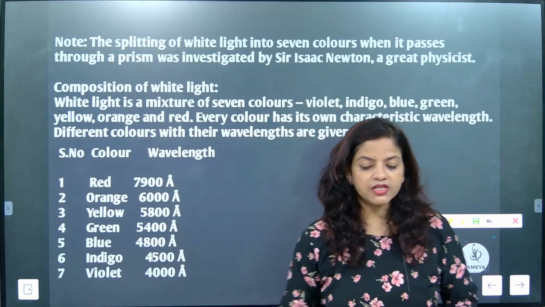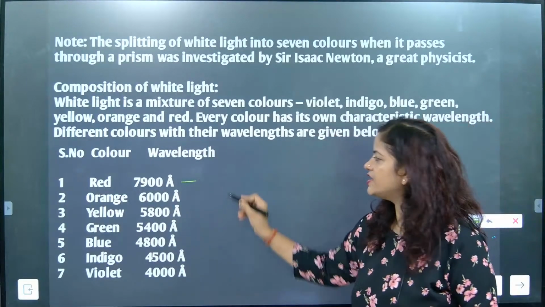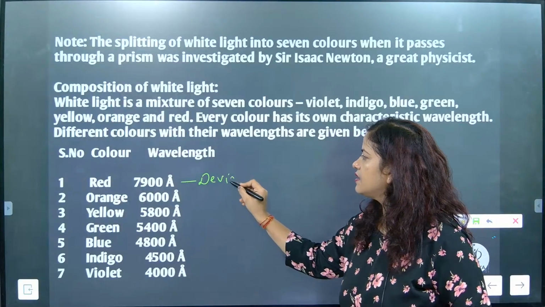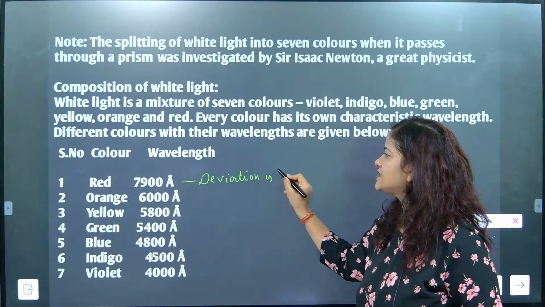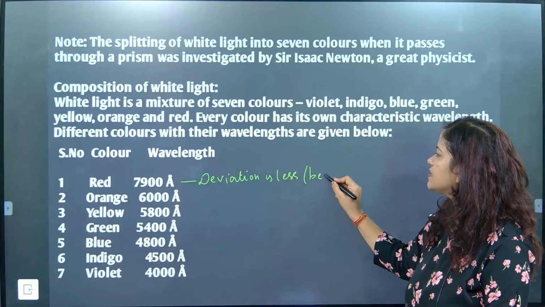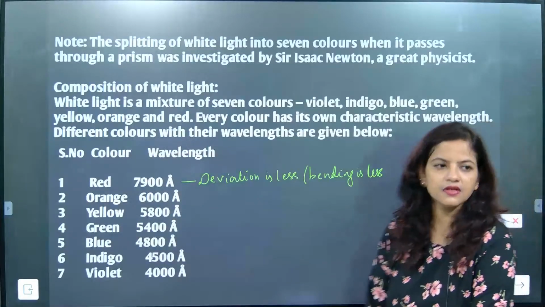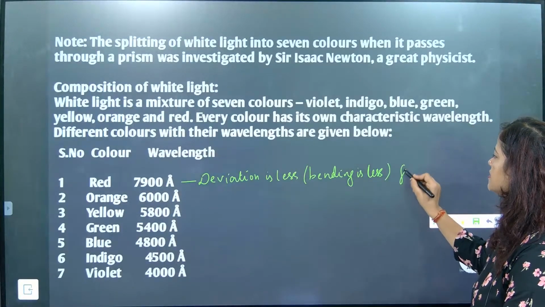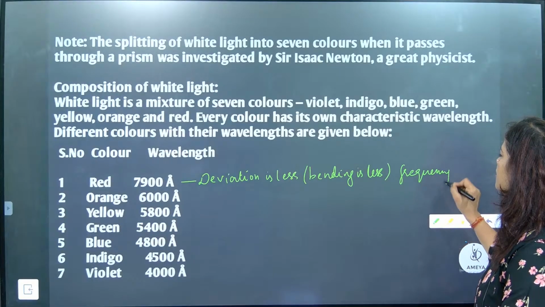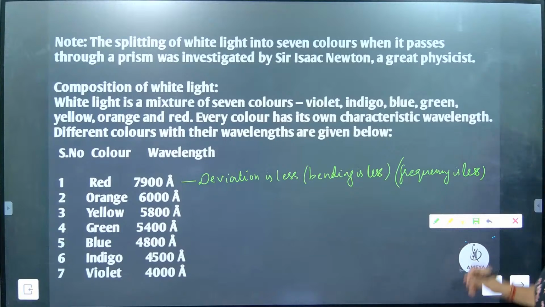So here we need to understand one thing for red color: deviation is less, which means bending is less. Got it? Bending is less means frequency is less. Understood? Now wavelength and speed.